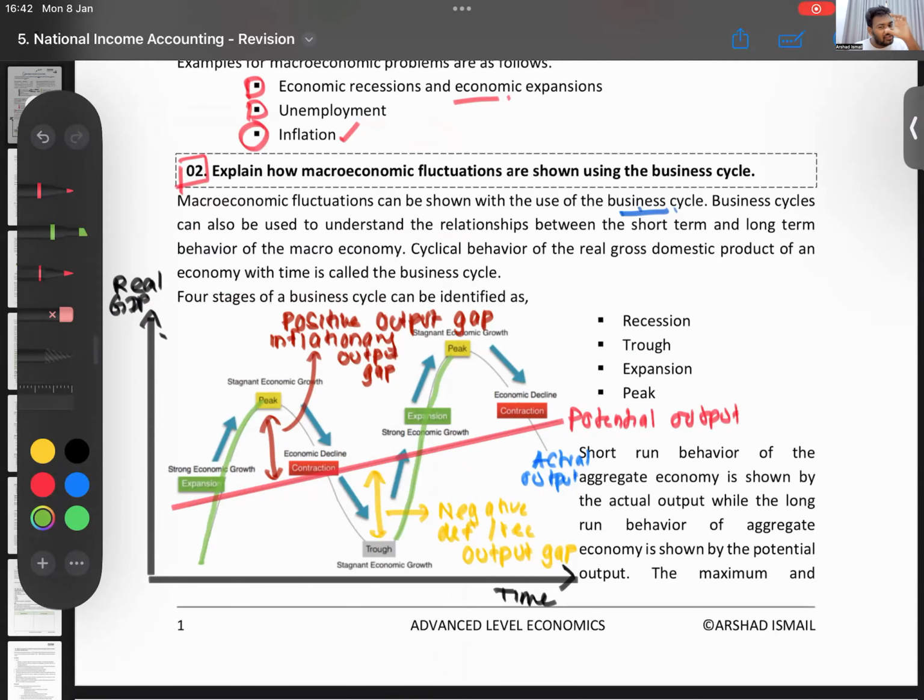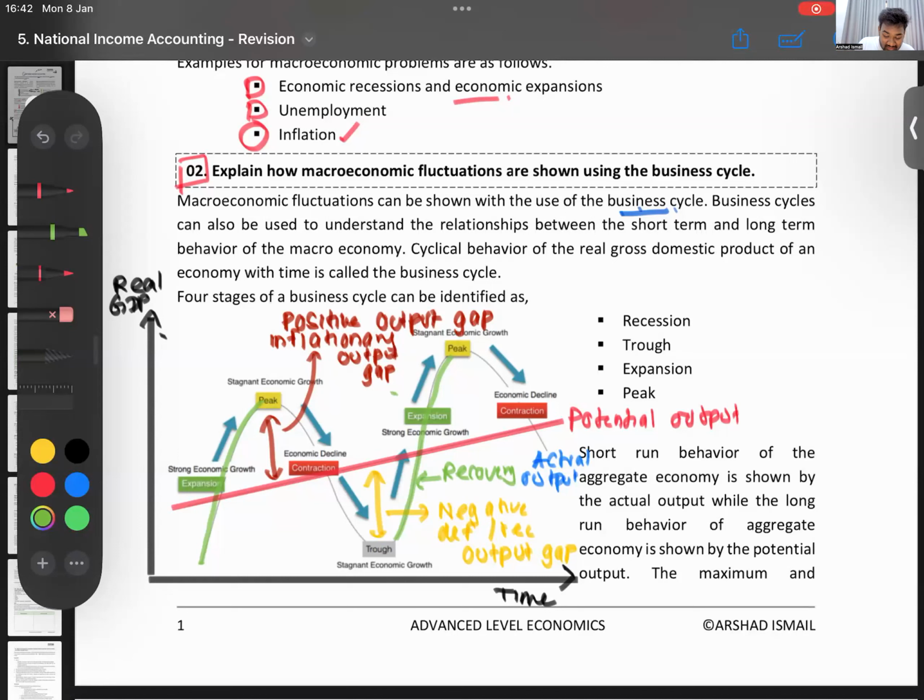Now that also you can divide into two. What is this below part called? It's increasing, but below the potential output. From the bottommost point, it's coming up. What is that called? From the bottommost point, the part coming up, that is called a recovery. Recovery.